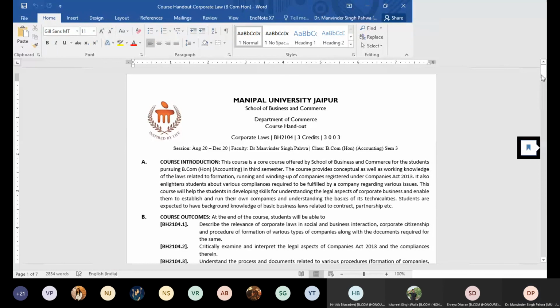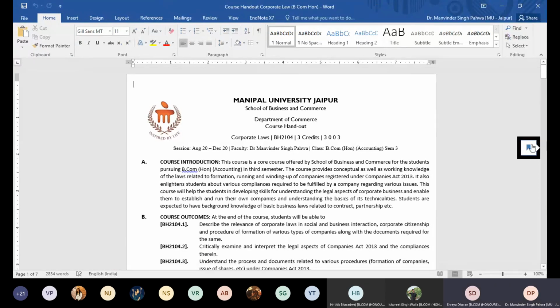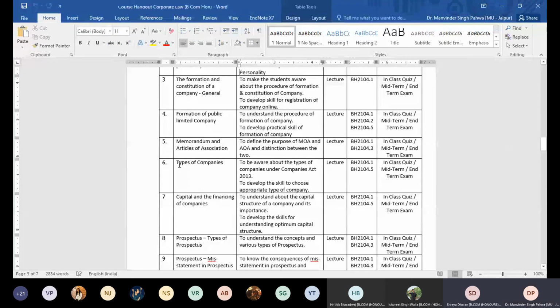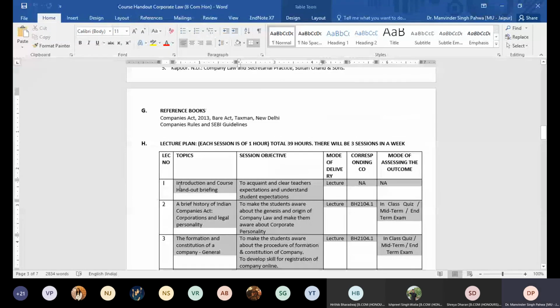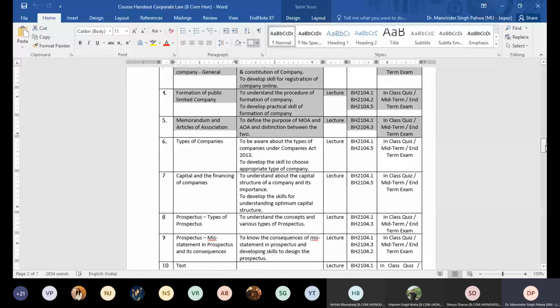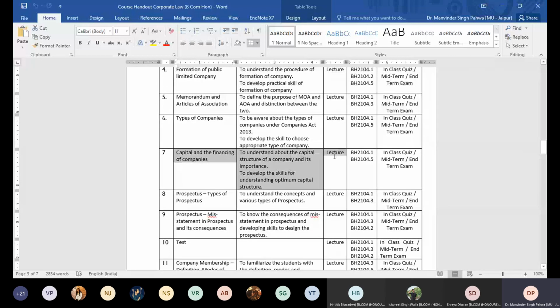Is it visible now? Yes, sir. So here we are. We have completed all the things up to here, and today was our 7th session, I suppose. We had to start this, but I'm over here now. In the next session, I will take both of these, because in this most of the things you know very well. You know about shares, debentures, and all that. So I will just quickly take both of these things in the next session itself.